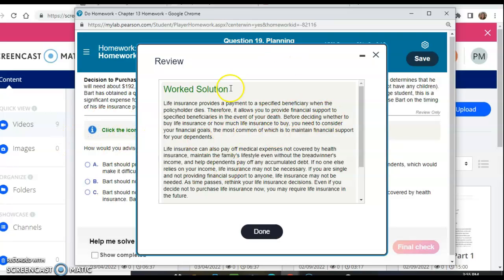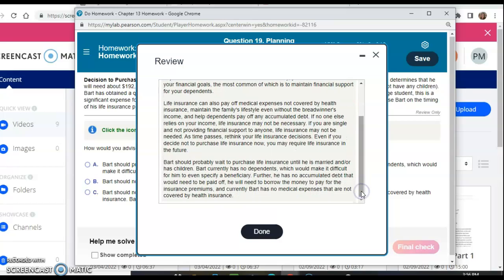So I just want to show you, life insurance pays a payment to a specified beneficiary when the policyholder dies. Therefore, it allows you to provide financial support to specified beneficiaries in the event of the death. Before deciding whether to buy life insurance or how much to buy, you need to consider your financial goals. The most common of which is to maintain financial support for your dependents, or if you're married, your spouse. It can also pay off medical expenses not covered by health insurance, maintain the family's lifestyle even without the breadwinner's income, and help dependents pay off any accumulated debt.